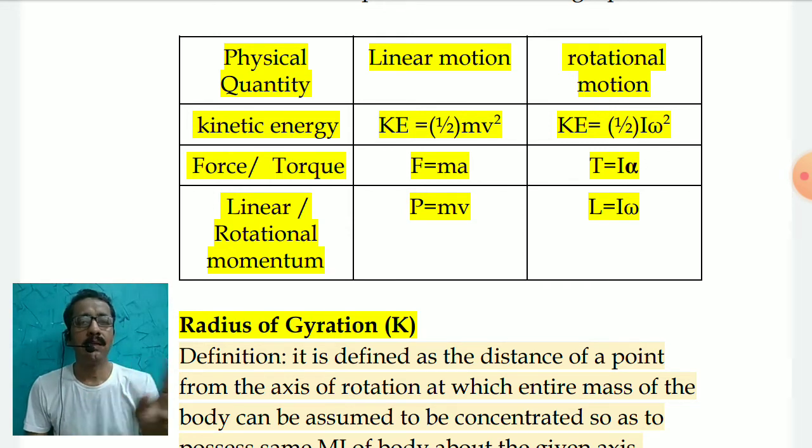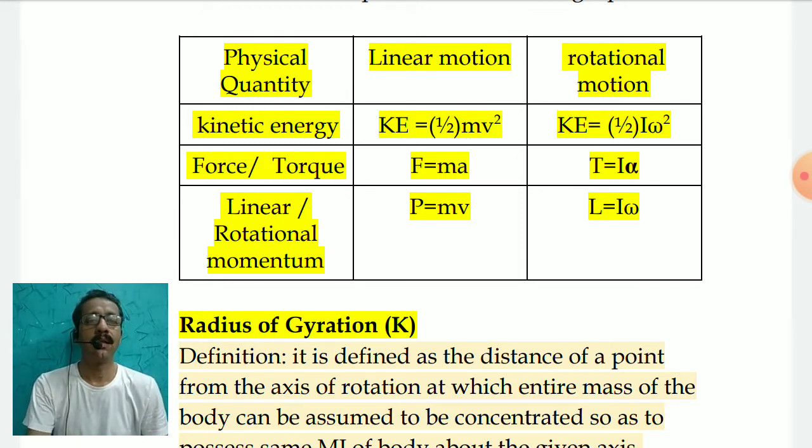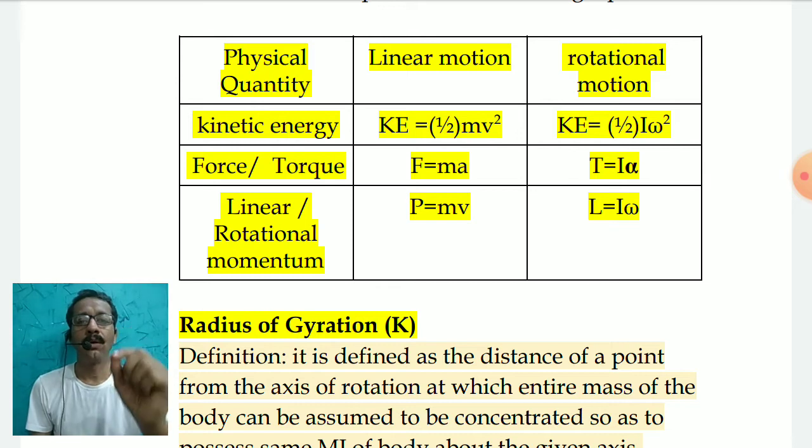In all these 3 compared equations, I find that wherever there was mass in linear motion, it is getting replaced by moment of inertia I in the rotational motion equations. The linear acceleration was getting replaced by angular acceleration alpha. Linear velocity v is getting replaced by angular velocity omega.